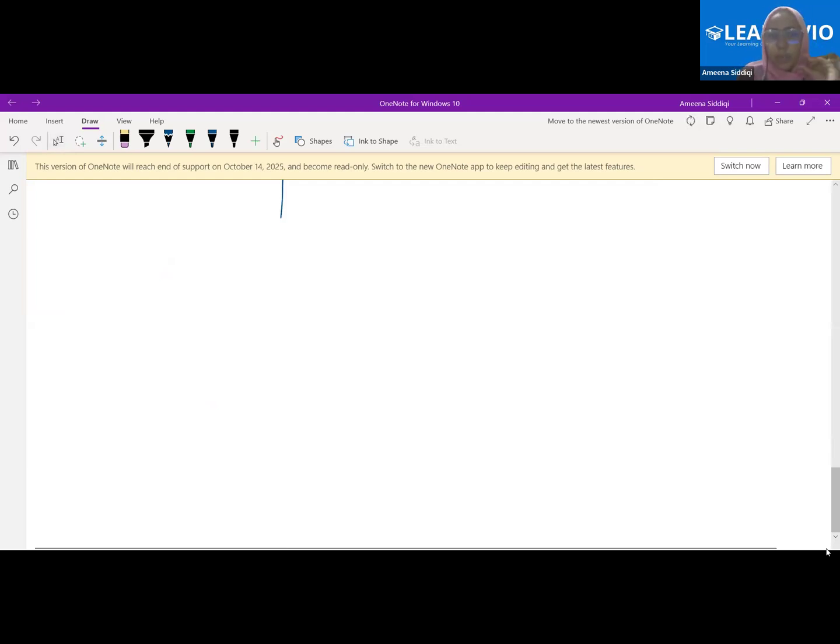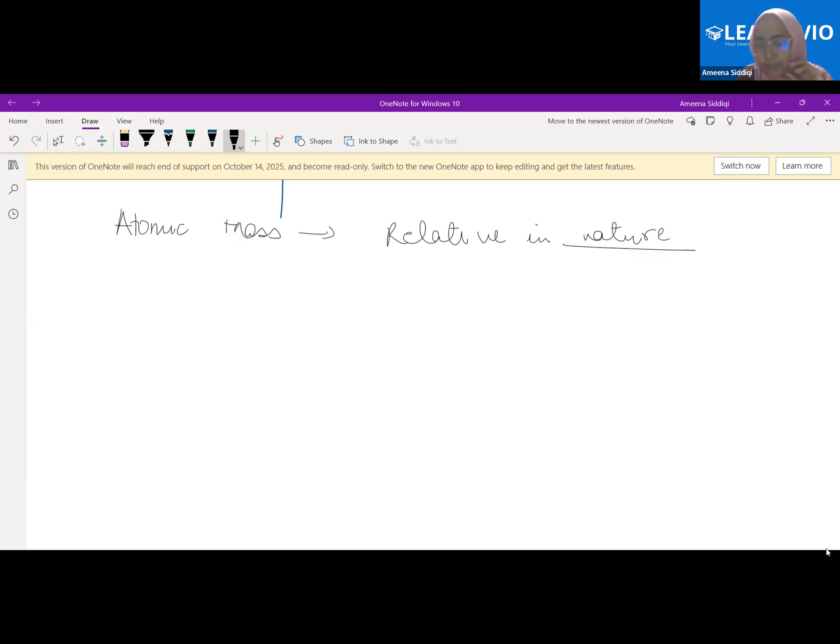Now coming to the actual atomic mass. And we know it is relative in nature. So we saw in the above example, we need one standard quantity. What have we fixed as the standard quantity? See, we took one atom and the name of that atom is carbon 12 atom.